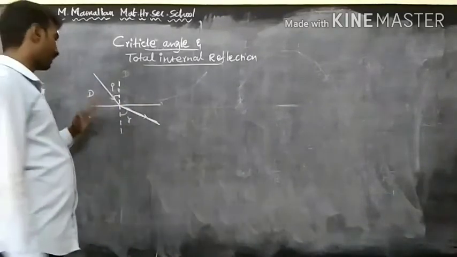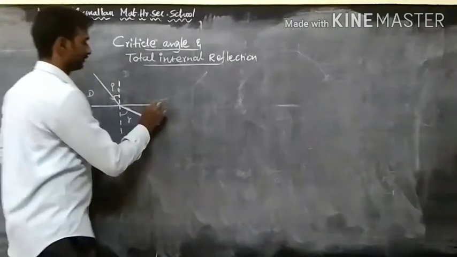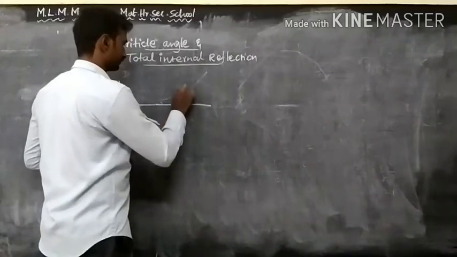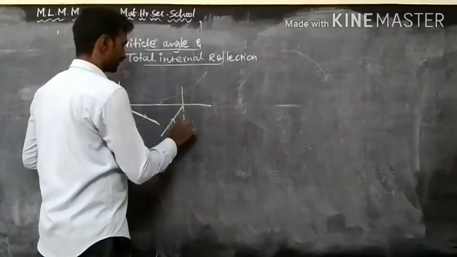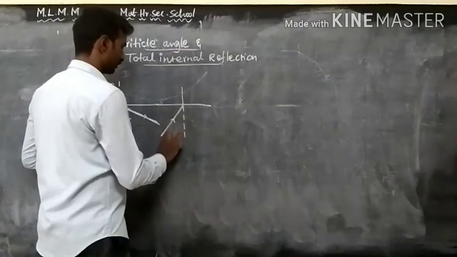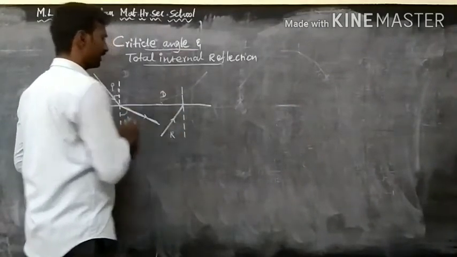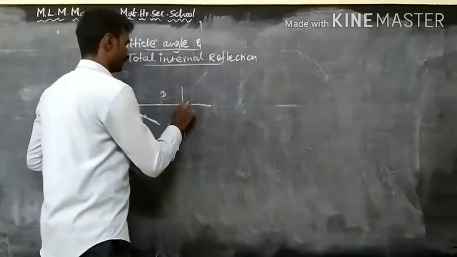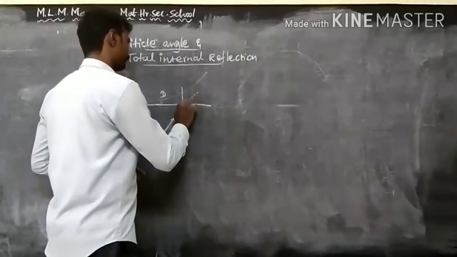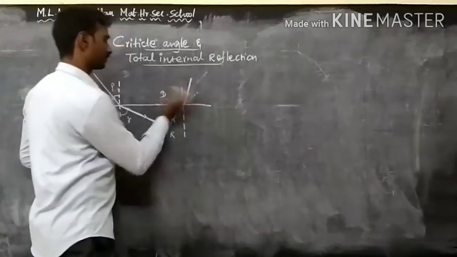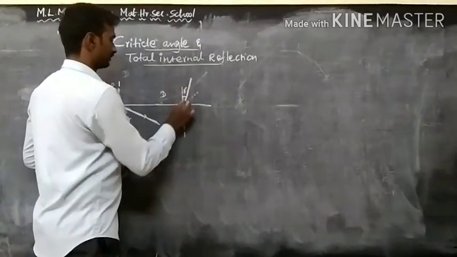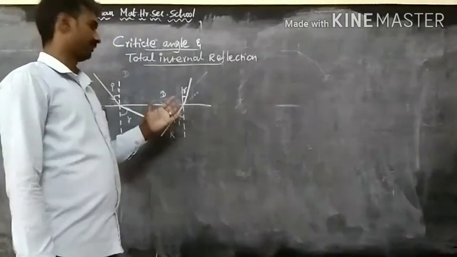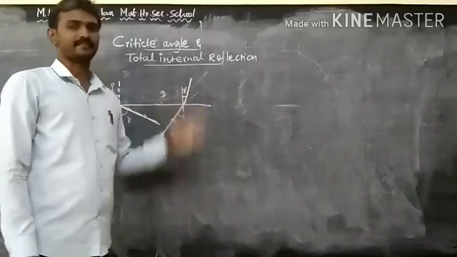Suppose it enters from a rarer medium to a denser medium. What will happen? At the point of incidence, where the light ray goes from rarer medium to denser medium, it bends towards the normal. The reason is that the speed decreases.